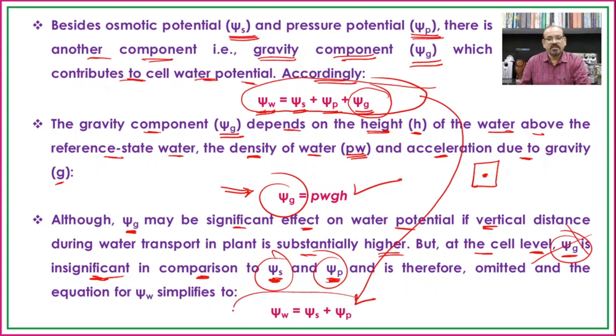This formula is used to find out the value of water potential of any cell. And when we have the value of water potential, we can easily find out whether the cell will absorb water or not, or transport water to another cell or absorb water from another cell. So in this way the water potential is one of the important things in plant physiology.